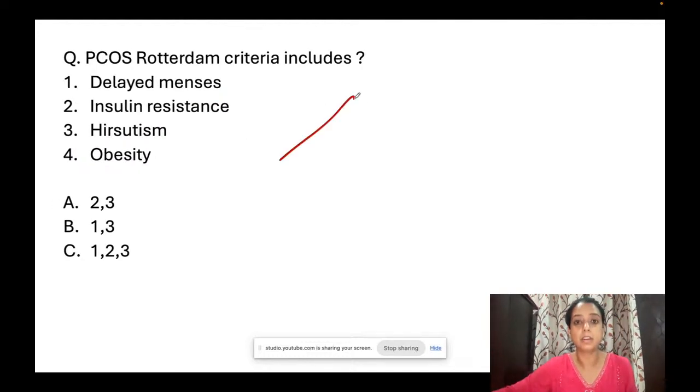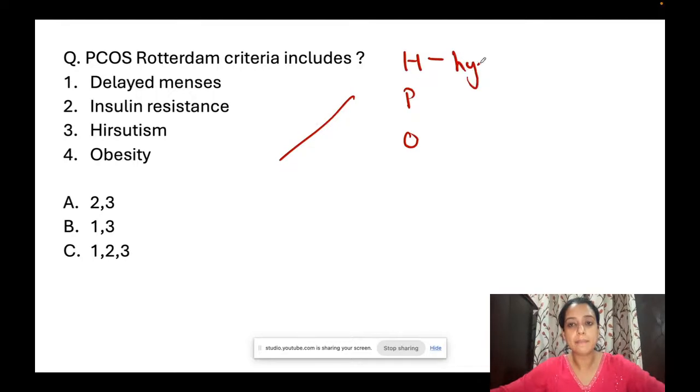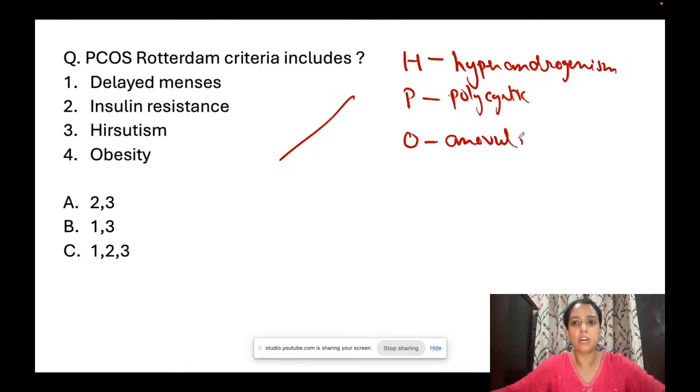Rotterdam criteria we have discussed a lot of times कि Rotterdam criteria को हमेशा HPO से याद रखते हैं. Hyperandrogenism, या तो clinical features होंगे या फिर blood reports will show you hyperandrogenism. Polycystic ovaries will be there and oligo-anovulation. How do you know anovulation? Women will have irregular cycles. Anovulation में हमेशा irregular cycles होते हैं.